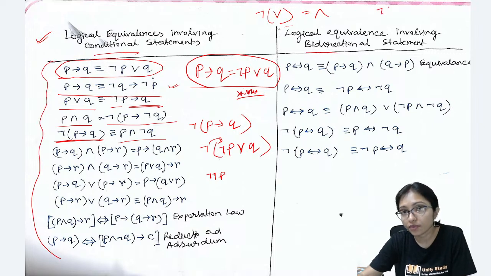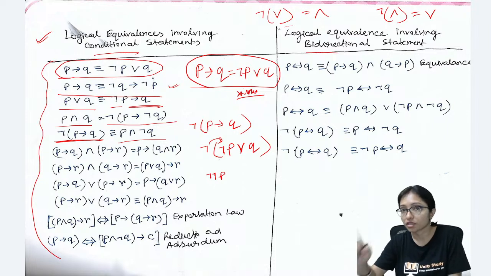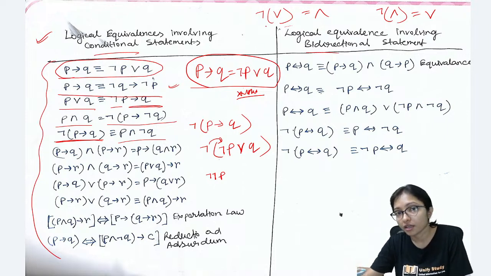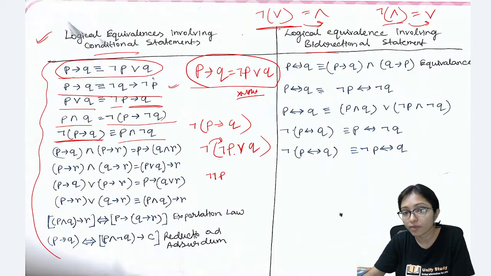And whenever you are doing negation with and, then that will be changed to or. Very important, remember that. That's why this was or, that will be changed to and.